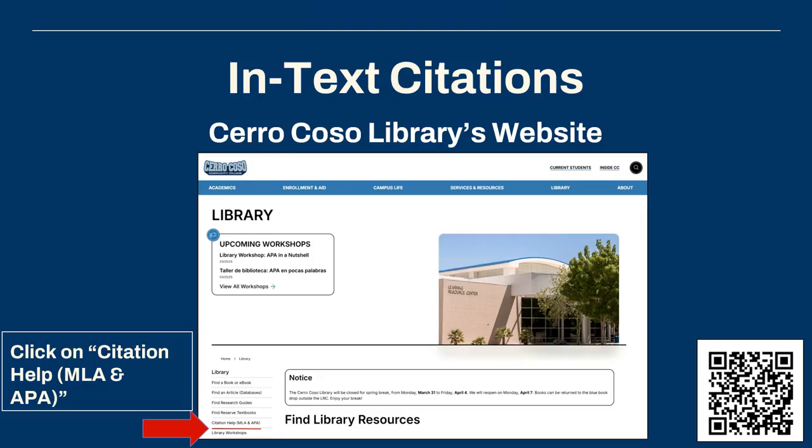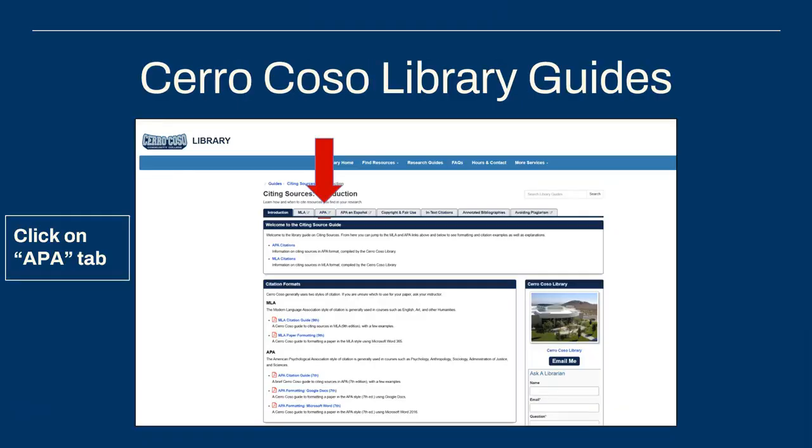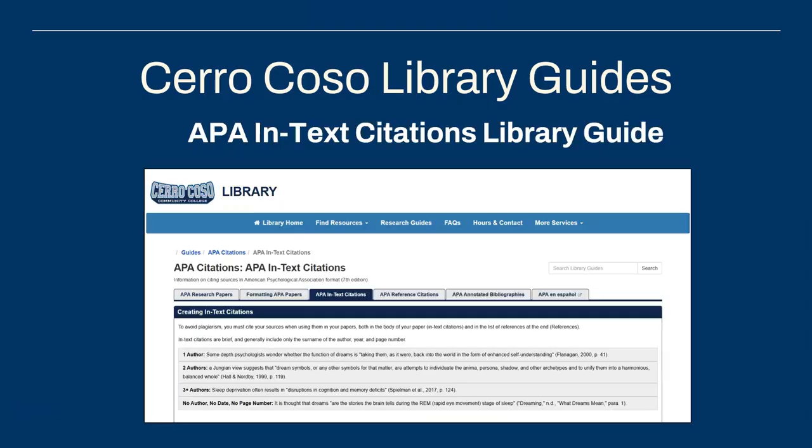To get there, visit cerrocoso.edu/library. On the left-hand side, click on the link that says Citation Help, MLA, and APA. Next, click on the APA tab towards the top of the page. So let's start with an explanation of in-text citations. We can click on the APA in-text citations tab to see examples using one or more authors, as well as what to do when there's missing information. You can also scroll down this page to see the various ways of inserting a quote into your paper.